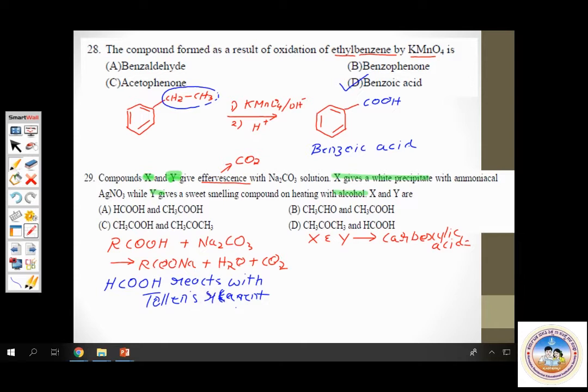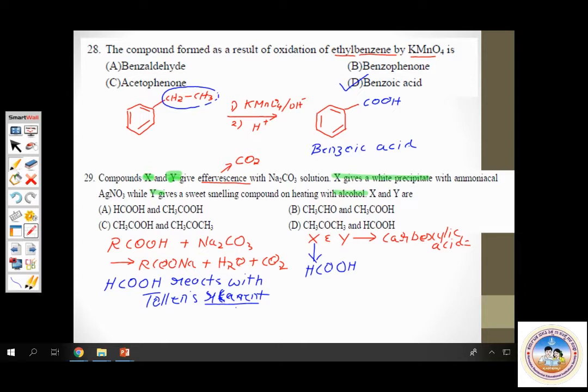Please write down reagent. Yes. So formic acid reacts with Tollens reagent, which means X must be formic acid. X is formic acid, HCOOH. Okay. Now what about Y?